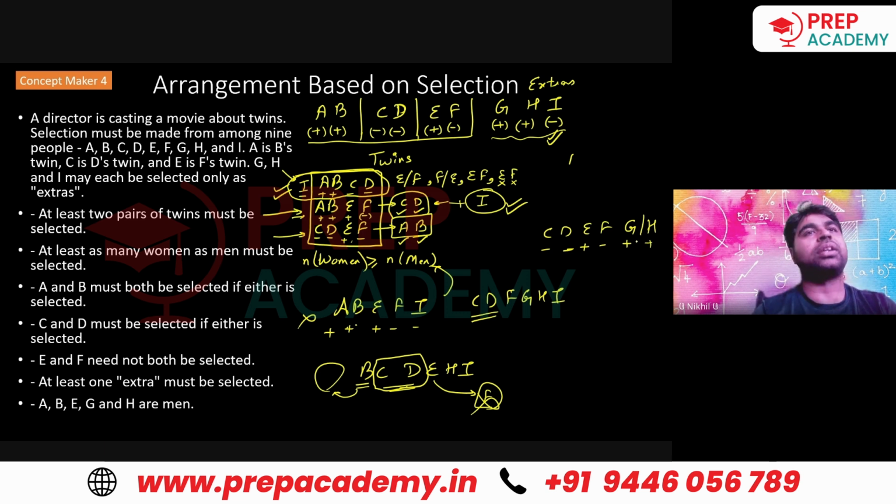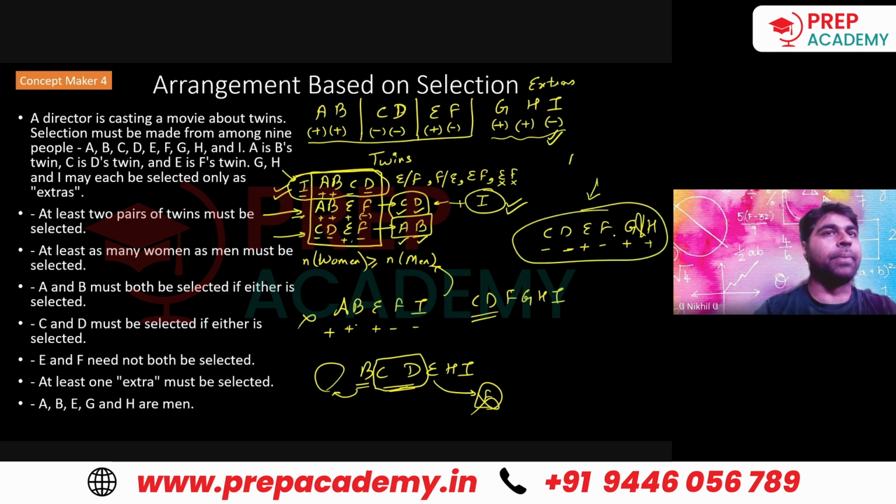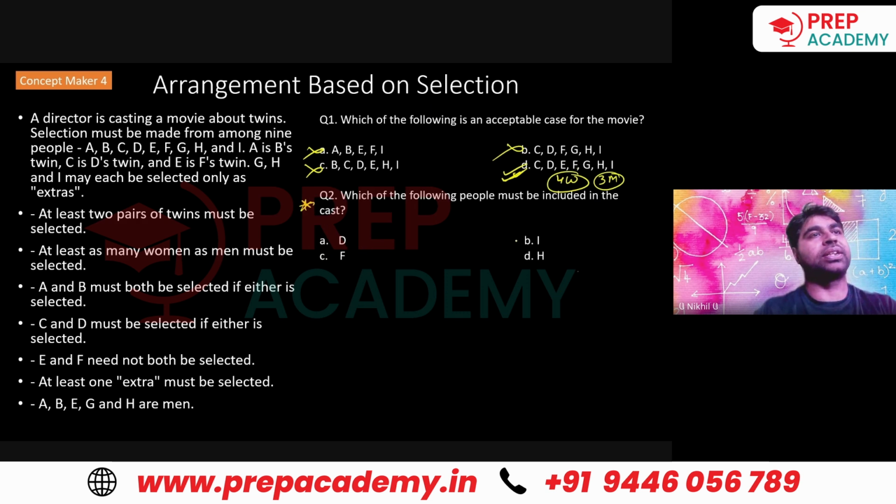Even three males and three females are also okay. But it is saying that E, F need not be selected, at least one extra. Okay. So all these things were mentioned, right? So only in this case I may or may not come, but in all the other options, I was an important part to be there. Is it understood, guys? So okay, thereby, sir, I will be my answer.